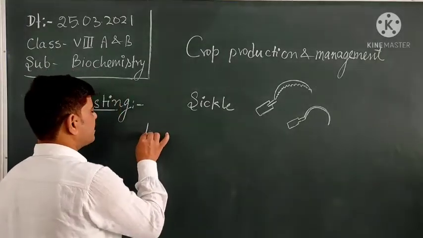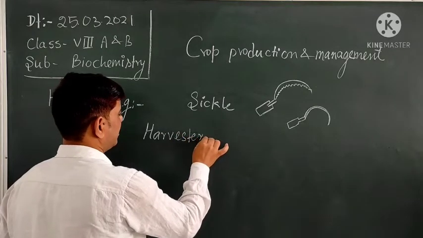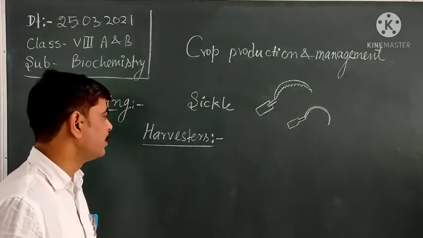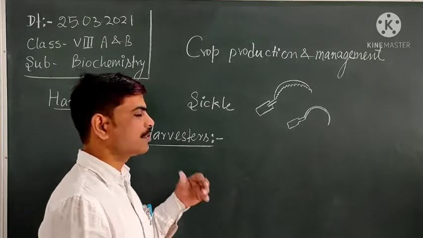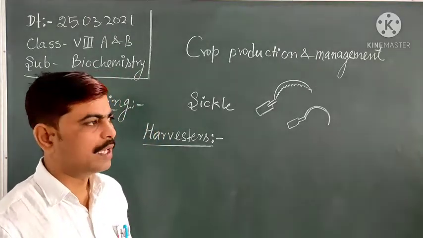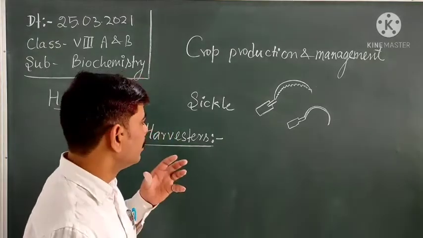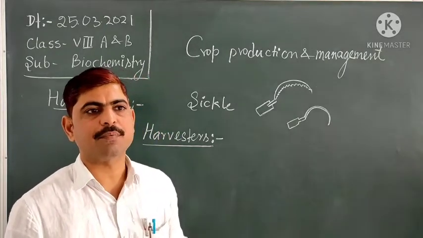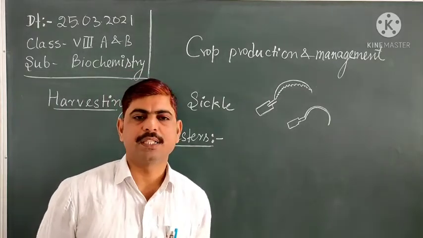Okay, so harvesters. Perhaps you have seen harvesters, diagrams are given in your book also. So harvesters can be used to harvest the crops. These harvesters remove the crops from the field, leaving the stock in the field, and separate the grains. This remaining stock part in the field is a major problem for the farmers: how to get rid of that.